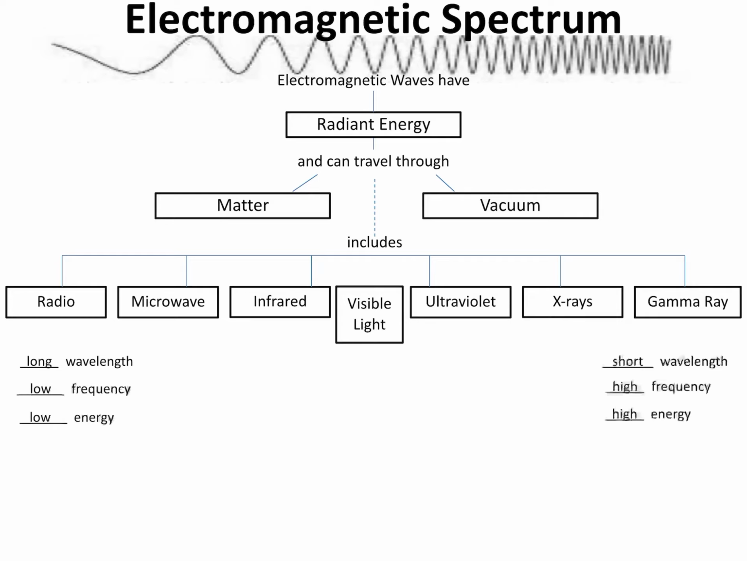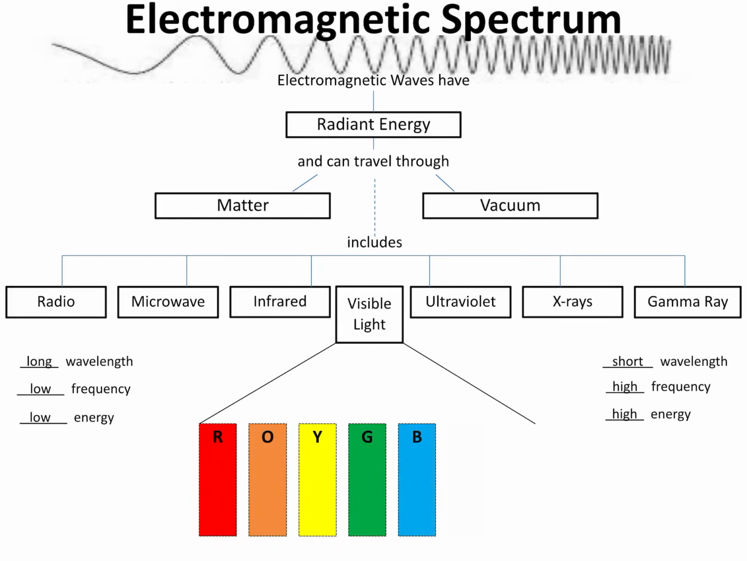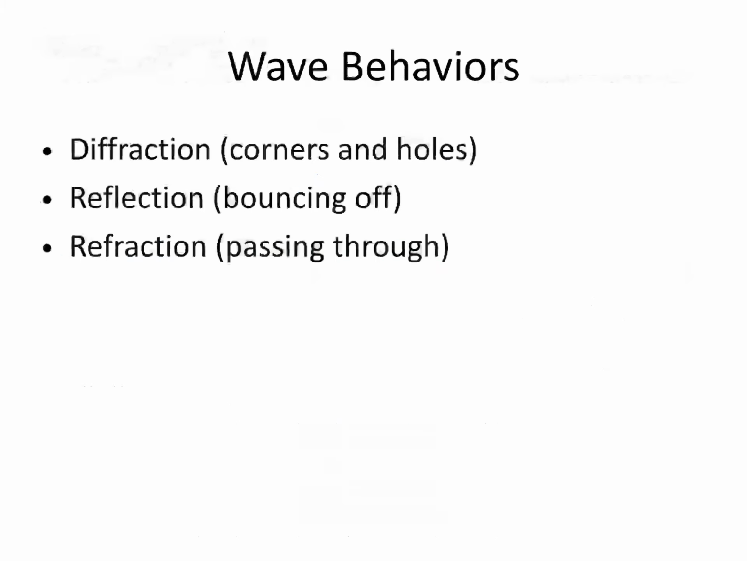Now, right in the middle of the spectrum is visible light. This is the only type of electromagnetic wave that we can actually physically see with our eyes. This is going to cover all of the colors of the rainbow, and we'll talk about them in more detail here in just a bit. Okay, so make sure you understand visible light is in the middle of the spectrum, and it's going to include the different colors that we see.